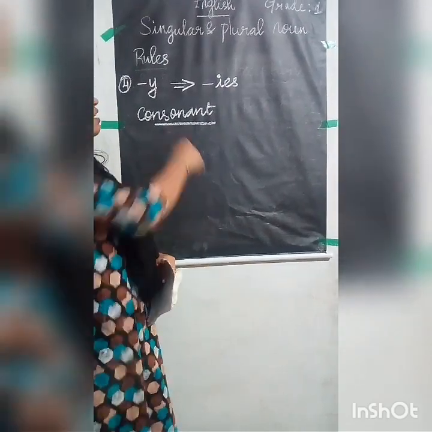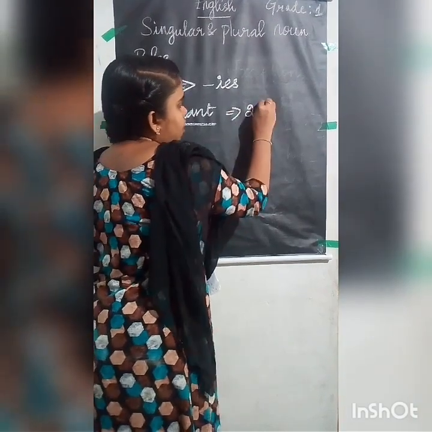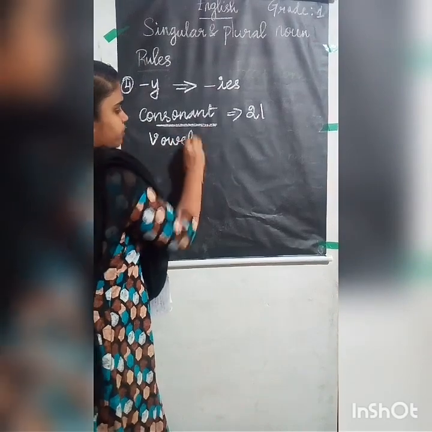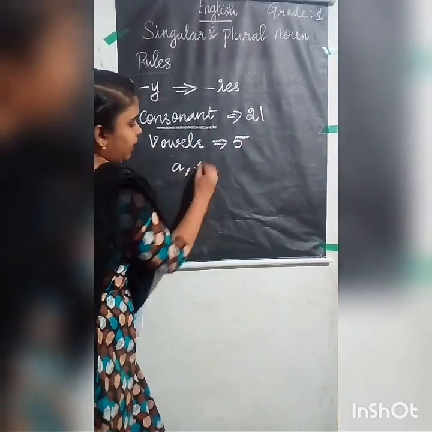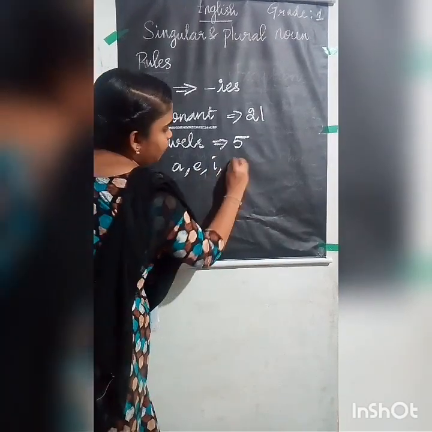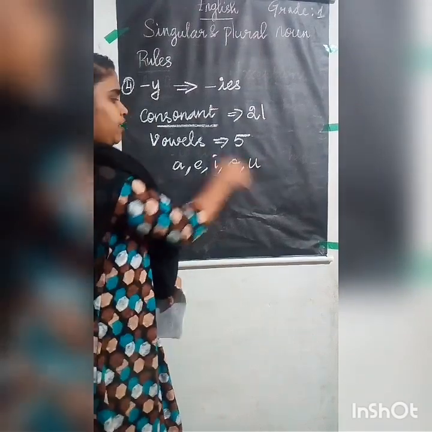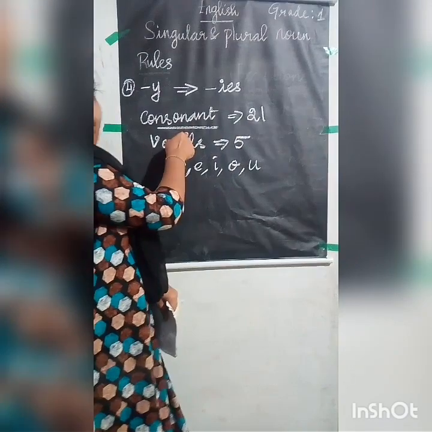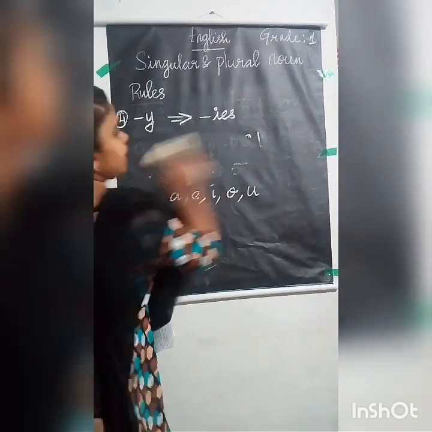Okay. So consonant is, there are totally 21 consonants, and how many vowels are there? Totally 5 vowels. What are the vowels? A, E, I, O and U. Okay, so these 5 are the vowels, and the remaining 21 alphabets are the consonants. Okay, so this one I already told you. So I am sure that everyone is clear in this area.